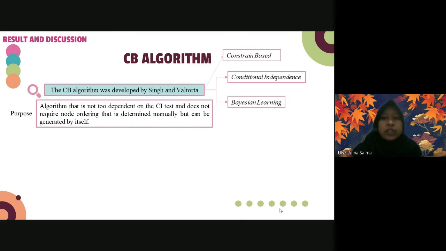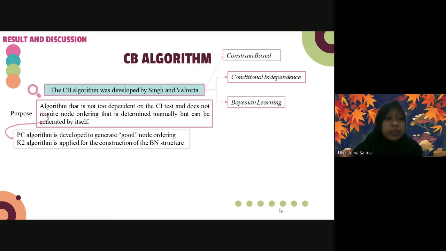The purpose of this algorithm is to generate an algorithm that is not too dependent on the CI test and does not require node ordering that is determined manually but can be generated by itself. To reach the purpose, the PC algorithm is developed to generate good node ordering, and the K2 algorithm is applied for the construction of the Bayesian network structure.